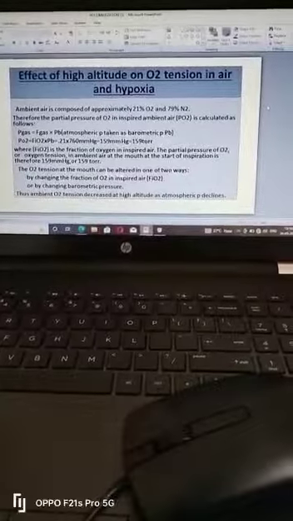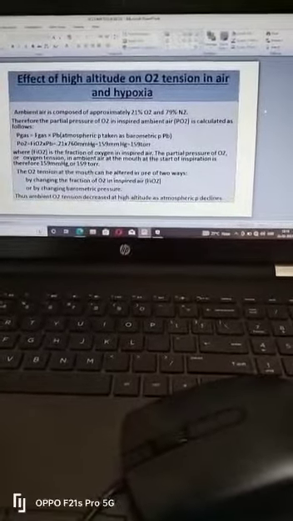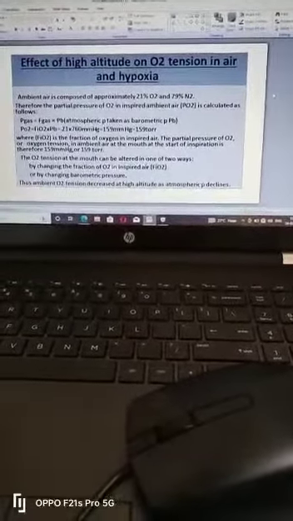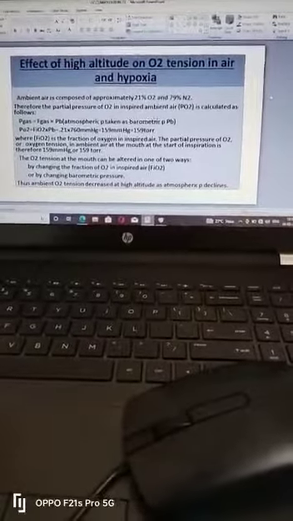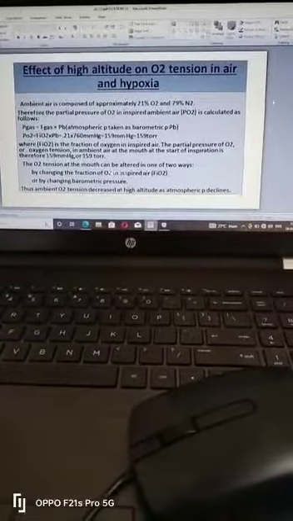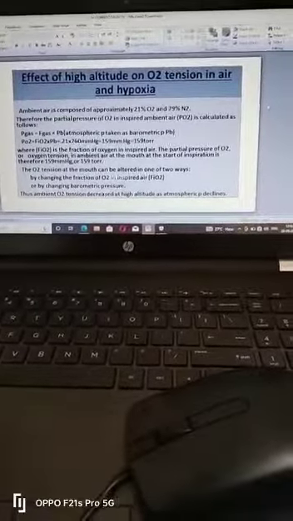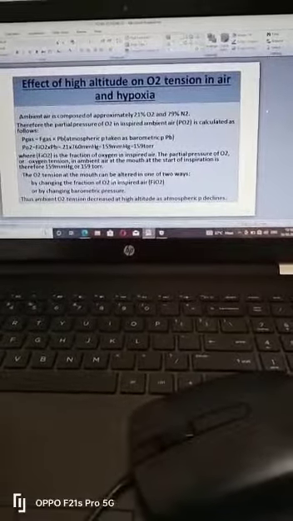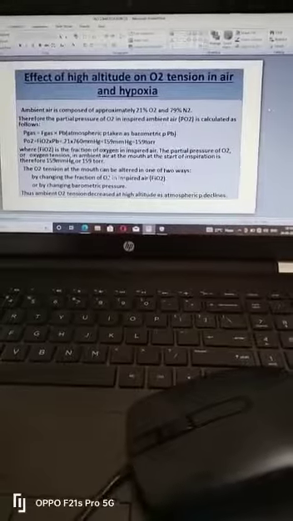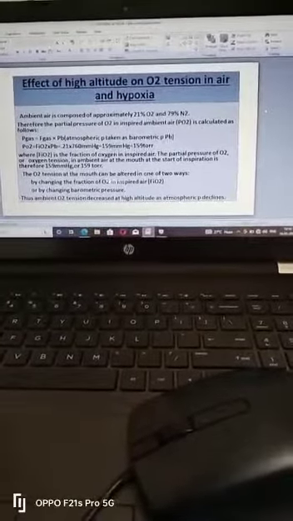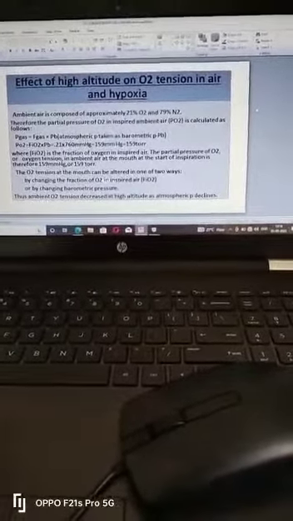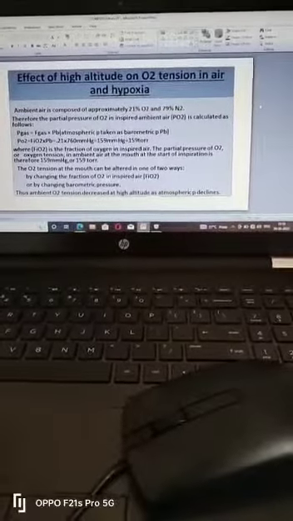So what is happening at high altitude? At high altitude, the ambient oxygen tension is decreased because the atmospheric pressure decreases with altitude. So we suffer from hypoxia, or lack of oxygen at the tissue level.